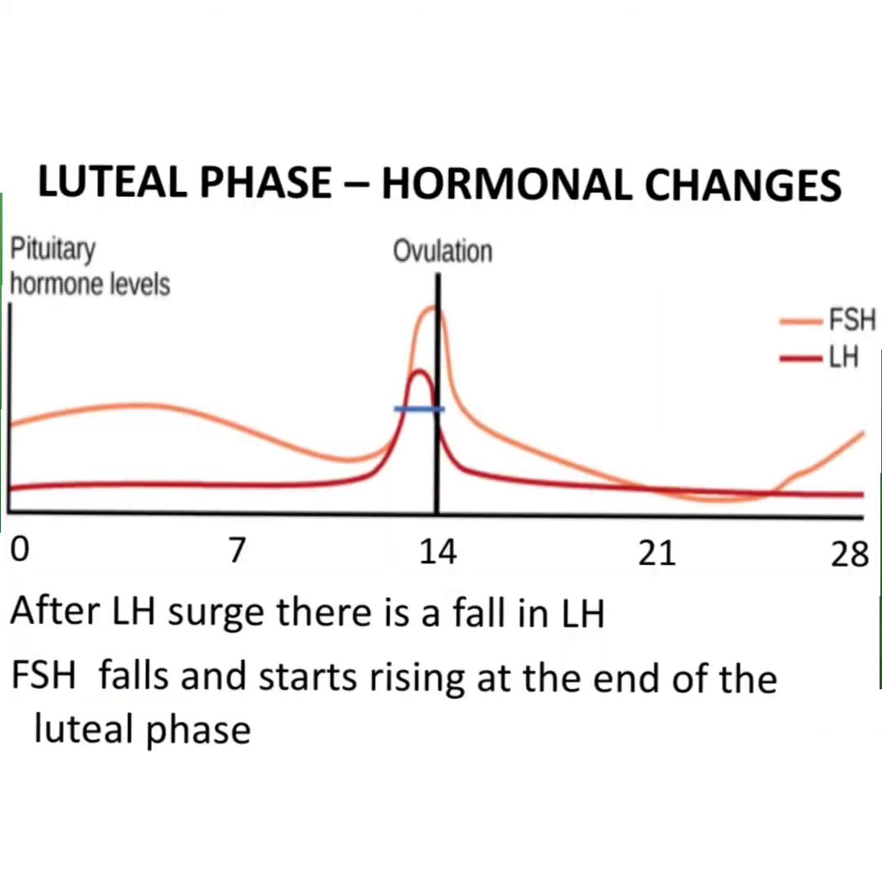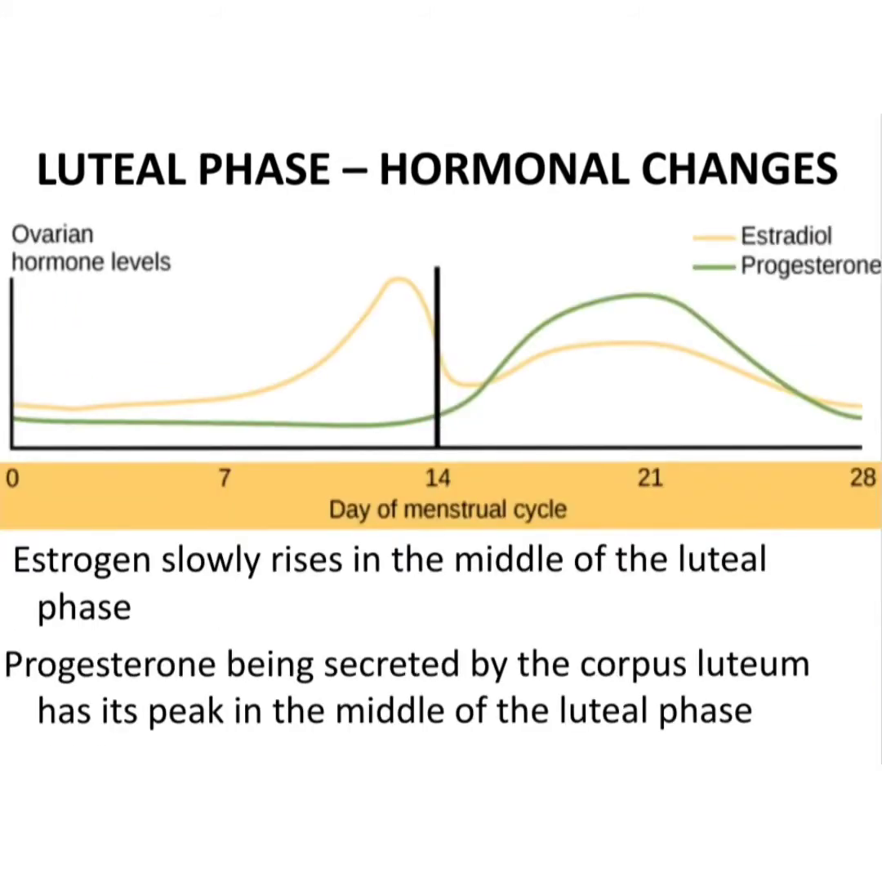What are the hormonal changes that occur in the luteal phase? After the LH surge, there is a fall in the LH, that is luteinizing hormone. FSH also falls, but at the end of the luteal phase, it slowly rises. What happens to the estrogen and progesterone? Estrogen slowly rises in the middle of the luteal phase. Progesterone is at the maximum. Why? Because the corpus luteum secretes a lot of progesterone, and this occurs in the middle of the luteal phase.